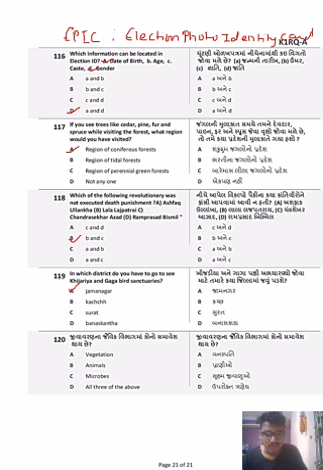The last question, okay, this is also in Gujarati. Basically, the question means what all are a part of the biosphere? In the biosphere, every living organism is a part of the biosphere: vegetation, animals, microbes, all three of the above. All of the above are part of the biosphere. So this is the solution.